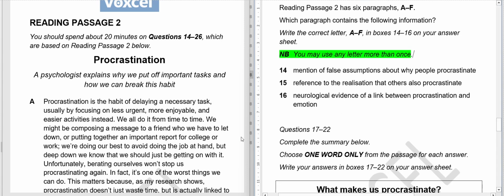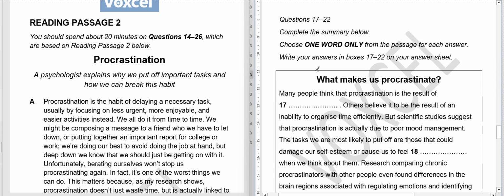We have 6 paragraphs and only 3 questions, so at least 3 paragraphs do not contain any information, so they will not be our answer. One option may be the answer of all 3. There may even be 4 paragraphs that will have no answers.